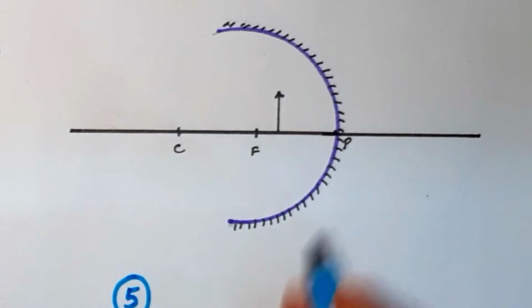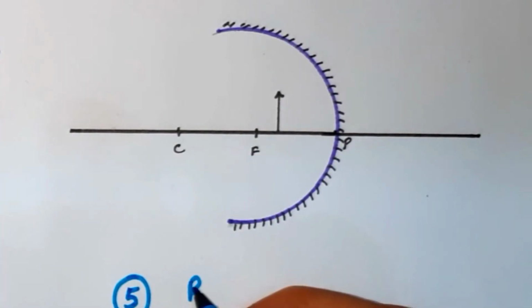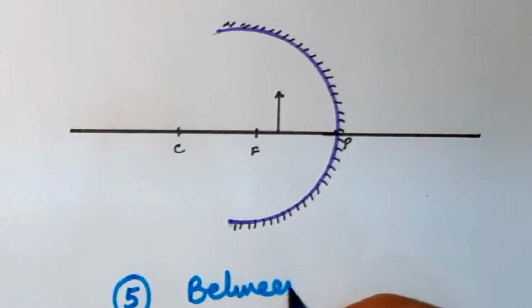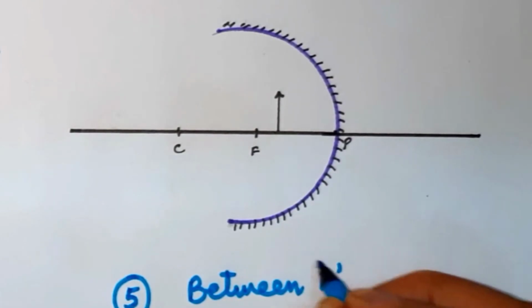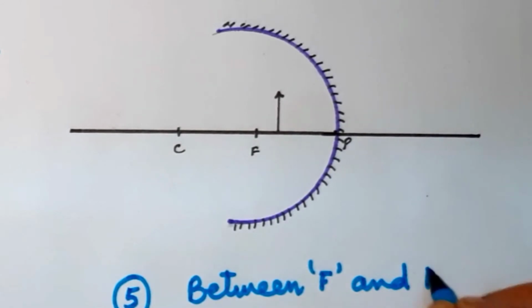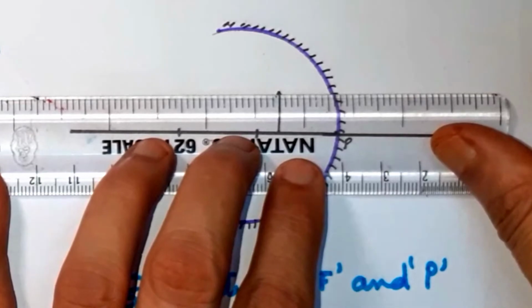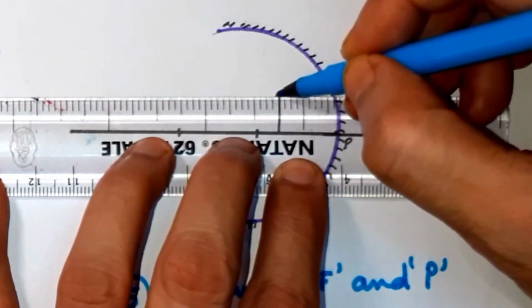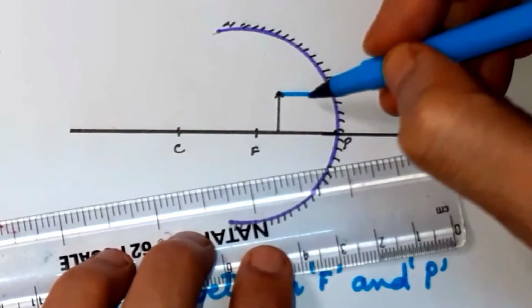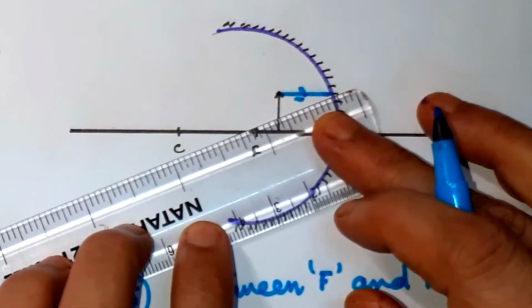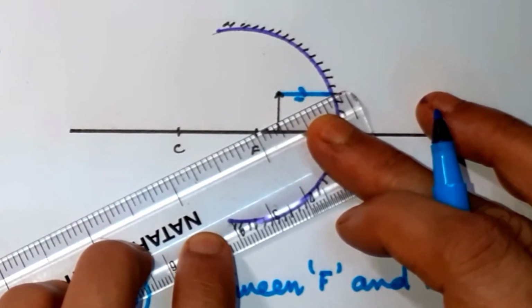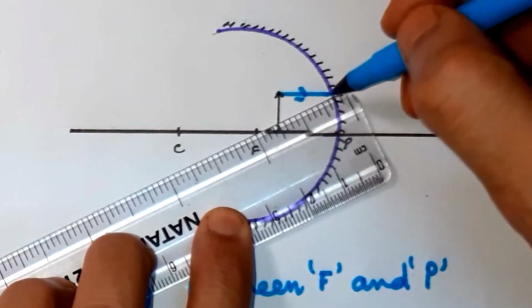Fifth case, when the object is between focus and pole. Just see and apply the laws. A ray parallel to the principal axis will pass through the focus.